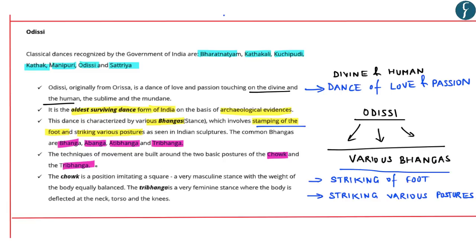Chalk is a position imitating a square or a very masculine stance with the weight of the body equally balanced, and tribhang is a feminine stance where the body is deflected at neck, torso, and knees. So chalk is a very masculine stance, whereas tribhang is a feminine stance where the body is deflected at the neck, torso, and the knees. So these are the basic facts with respect to Odissi.